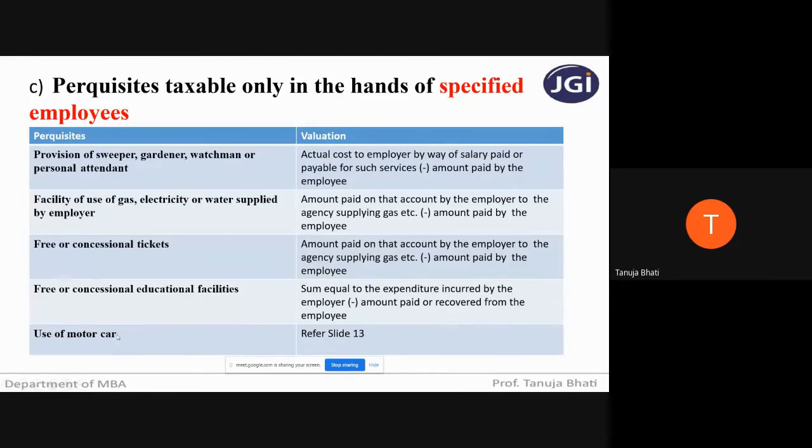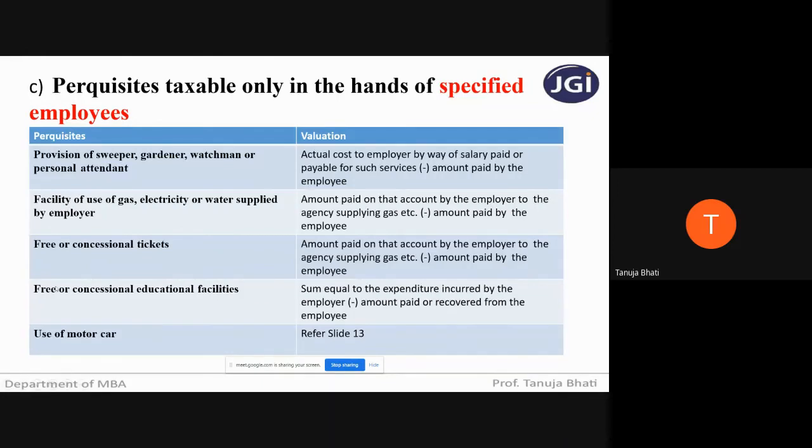Now, use of motor car, we have a separate big provision for that. So we will be seeing it in the next slide. Have you all understood this, students? It is very simple, nothing much. Only remember you have to convert non-monetary benefit into monetary benefit, and that will be the value of perquisites. Whatever is the actual expenditure incurred by the employer, that will be the value of perquisites. And if it is given at a concessional rate, then you subtract whatever amount is recovered from the employee. That is it. So have you all understood this?